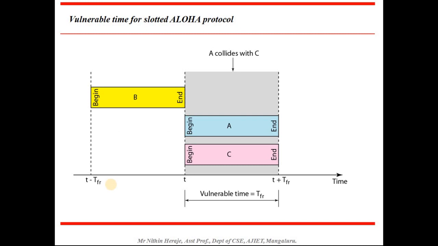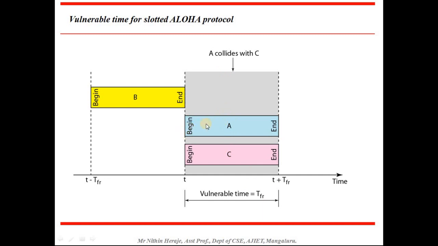Now we'll see about the slotted Aloha protocol, the vulnerable time for slotted Aloha. In slotted Aloha, you have frames sent at one particular slot, correct? So if a collision happens, this is the collision duration. The vulnerable time is the same as the frame transmission time, that is T_fr.